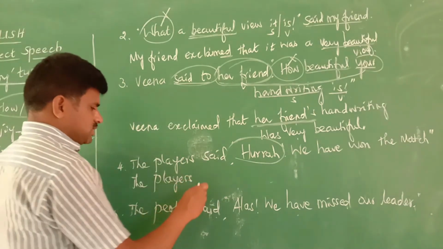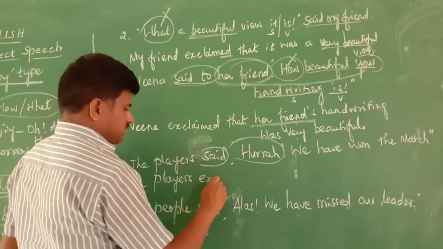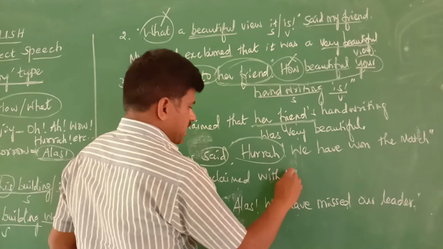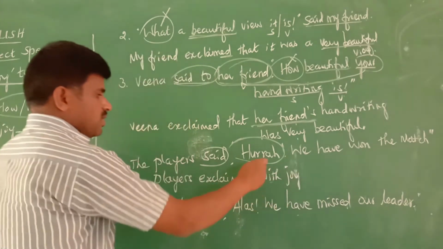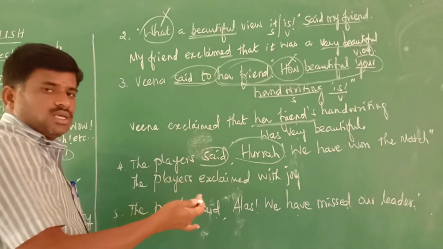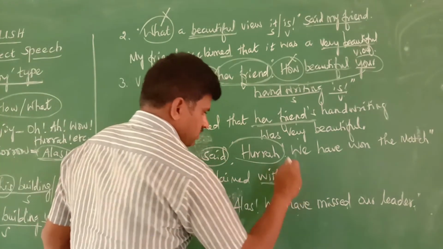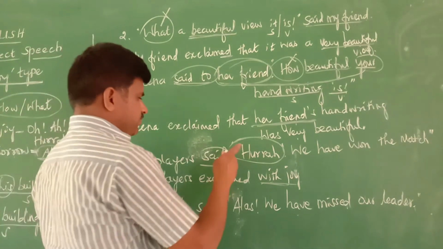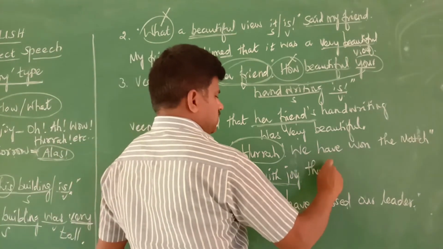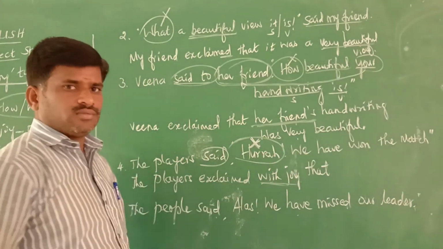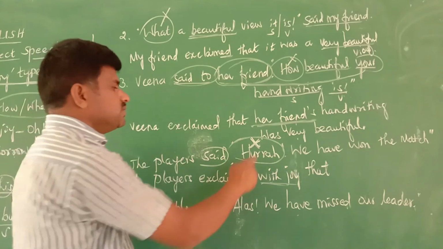The players, this should be kept. "Said" should be removed; "exclaimed." "With joy" should be added. I told you, words like "hurray," "wow" and such words are given, so you should add "with joy." That should be expressed, something extra. Exclaimed with joy. Then the conjunction "that" you should write. You should remove this type of word. Oh, hurray, such words you should remove.